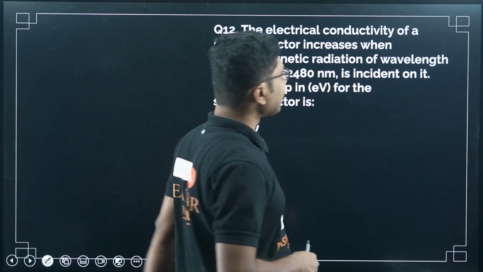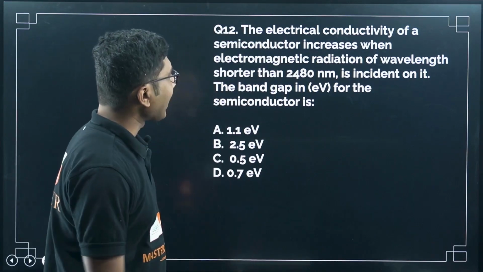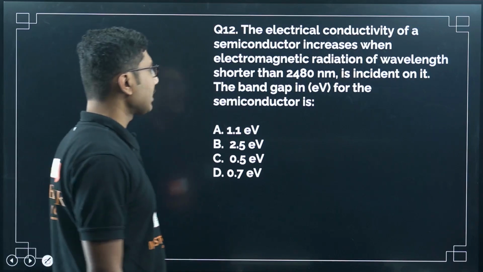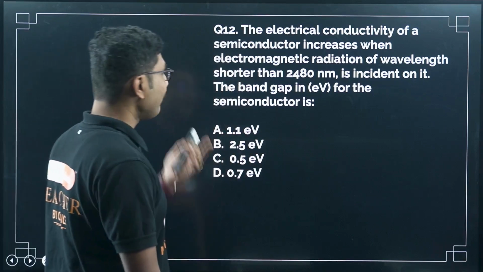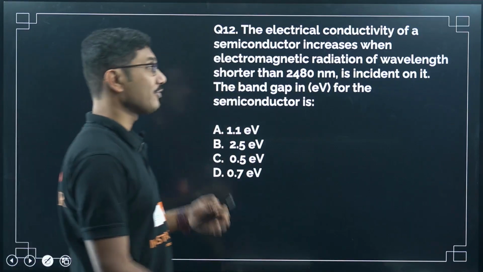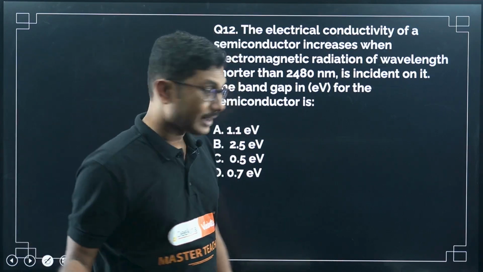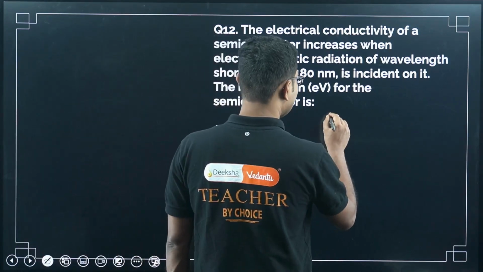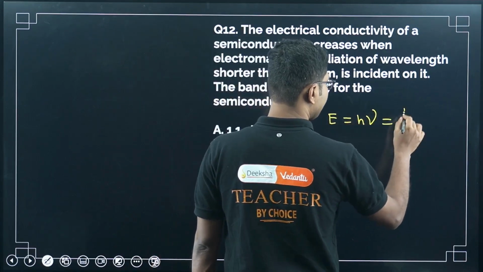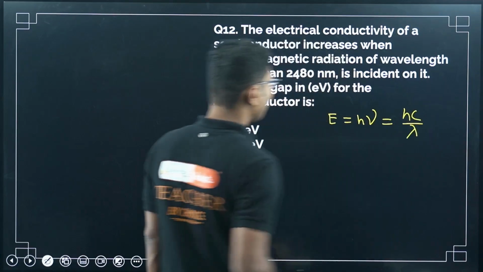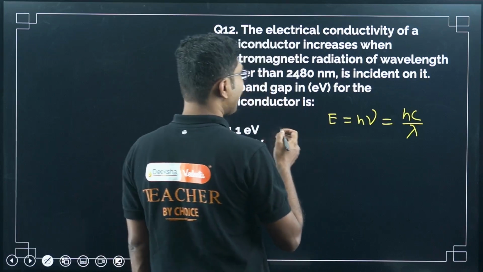Now, the electrical conductivity of a semiconductor increases when electromagnetic radiation of wavelength shorter than 248 nanometer is incident on it. The band gap for the semiconductor is? Now this is also a mixed concept question based somewhat on the concept of dual nature of radiation and matter. So what we have to do, we know that the band gap energy equals h nu, or this equals hc by lambda. Okay, so this is hc by lambda, and what is the energy given? Energy we have to calculate, right?